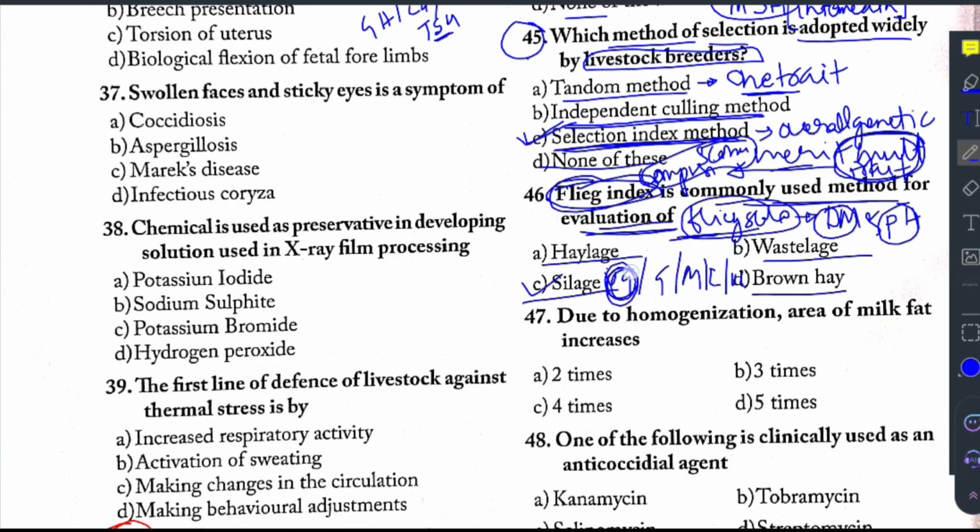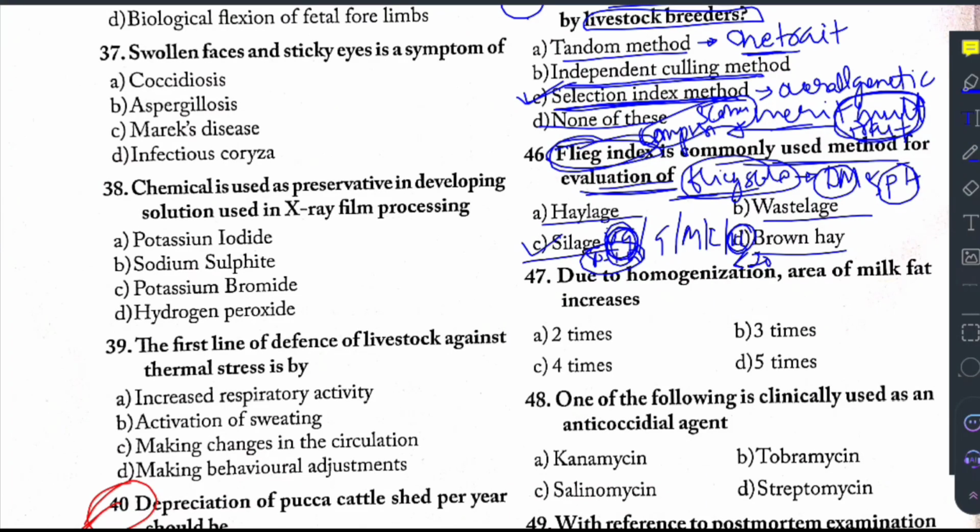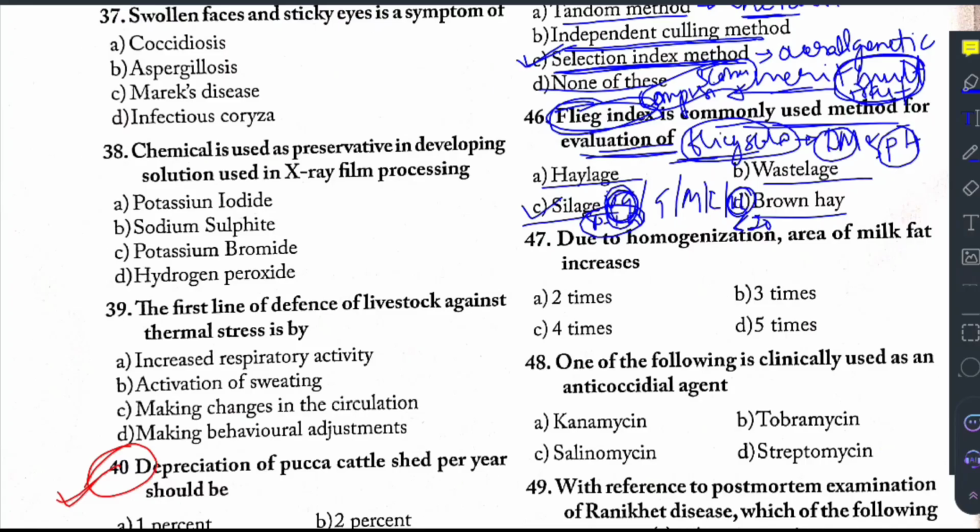In case of the very good category of silage, the Fleig index or Fleig score ranges between 80 to 100, and in case of the very low category of silage, the Fleig score is less than 20. So these things are very important, and they have been asked several times in previous examinations. So you must know and understand these things with respect to the Fleig index.